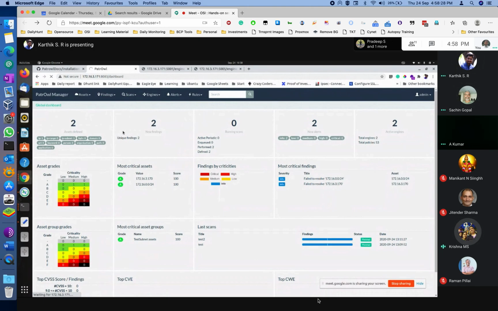How is the Proxmox running? Oh, awesome. Outstanding. Thank you. Outstanding.